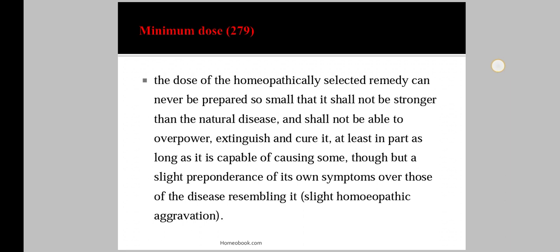It means the homeopathic dose should be capable of producing a stronger artificial disease, and that stronger artificial disease annihilates the weaker natural disease, and this is the dose that we require in homeopathy. It causes the slightest homeopathic aggravation, that is a good sign, that means our remedy is acting. That is the requirement of a dose in homeopathy, that is the minimum dose.